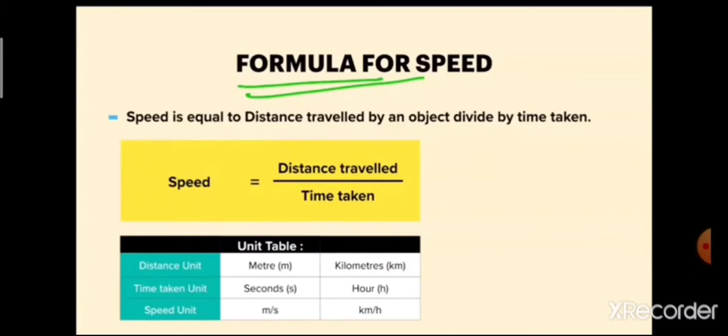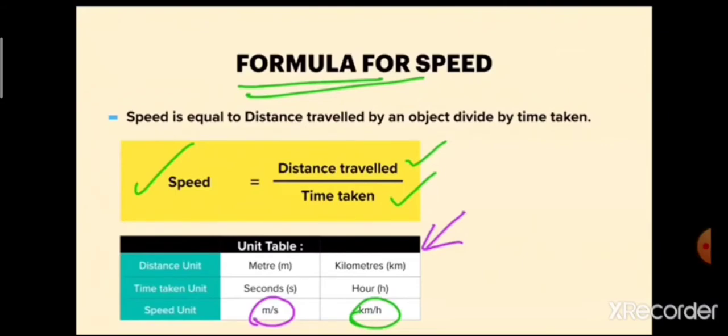So let's see how to calculate the speed, and for that we have a formula. Speed is equal to distance traveled by an object divided by time taken. As you can see in this yellow box, speed equals distance traveled divided by time taken. Distance traveled will be in the numerator and time taken will be in the denominator. We also have a unit table over here, which is very important.